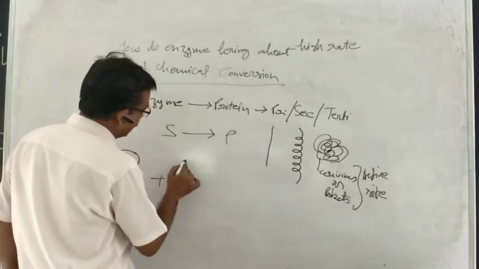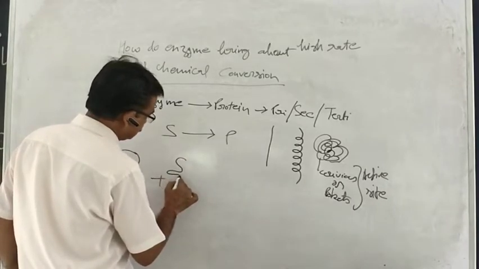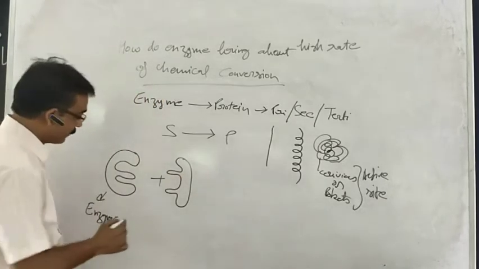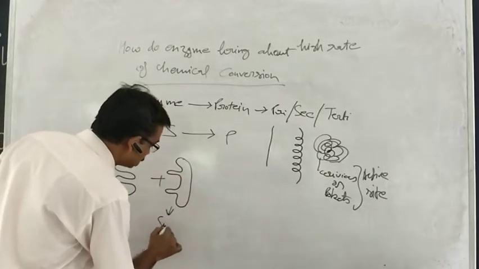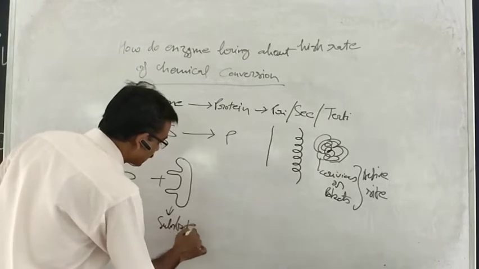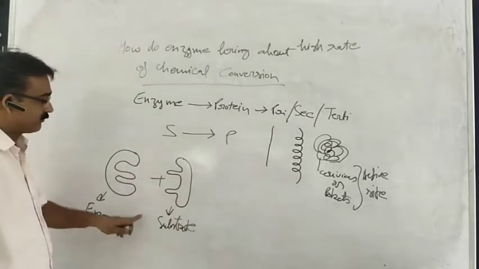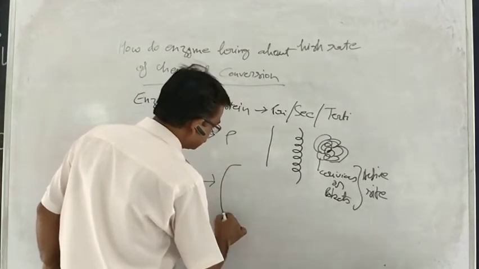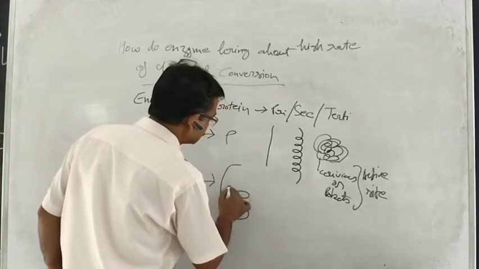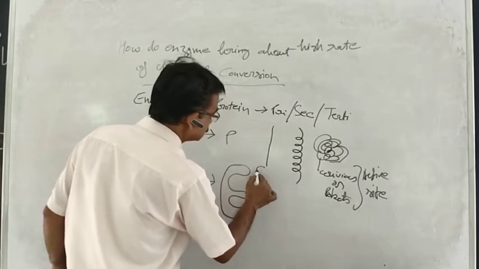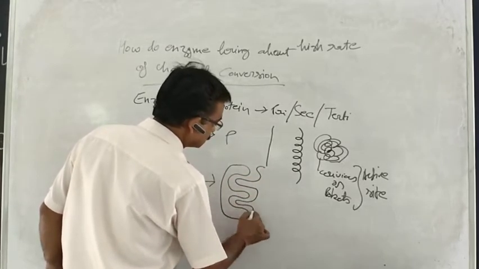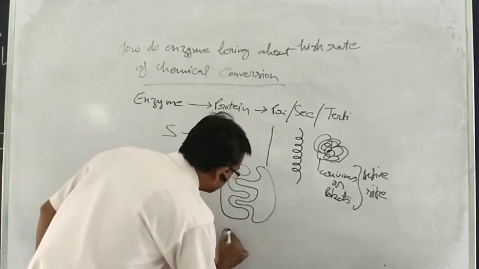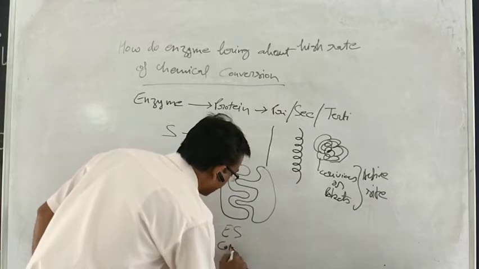When it binds with the substrate, then it will form an enzyme substrate complex.